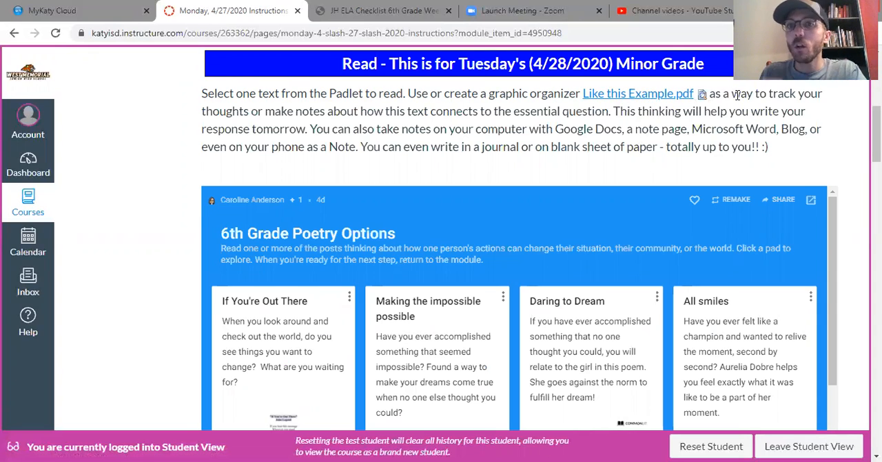It's up to you as a way to track your thoughts or make notes about how this text connects to the essential question. This thinking will help you write your response tomorrow. You can also take notes on your computer with Google Docs, a note page, Microsoft Word, blog, or even on your phone as a note. Totally up to you. You can even write in a journal or on a blank sheet of paper. Again, totally up to you.